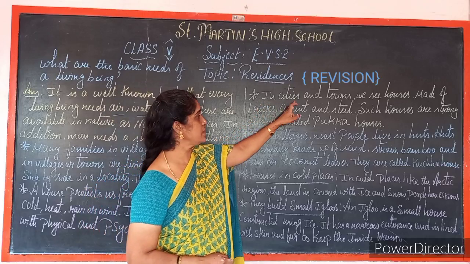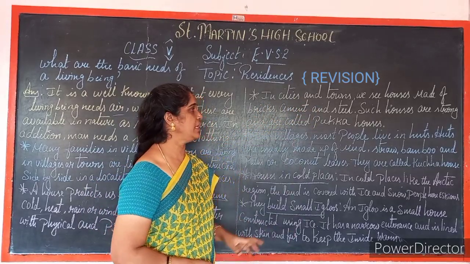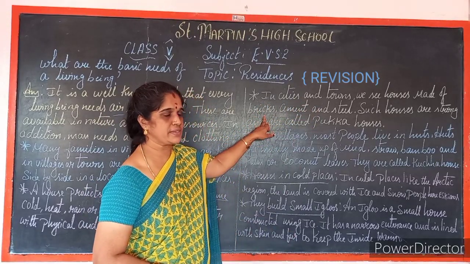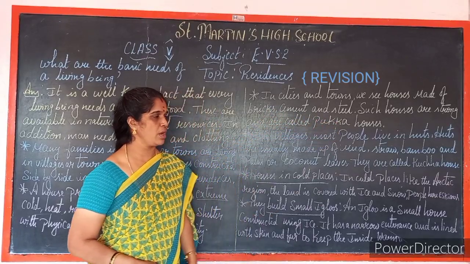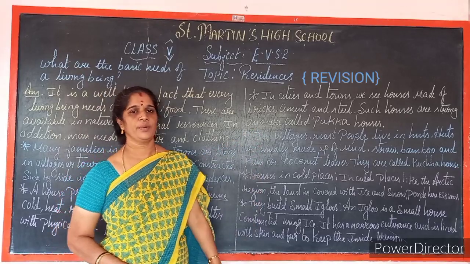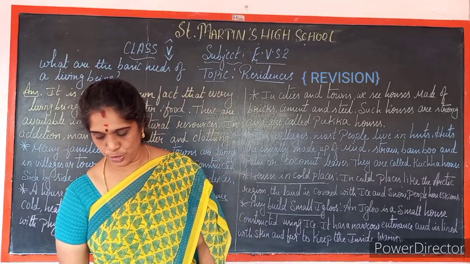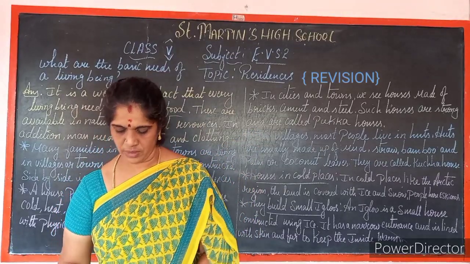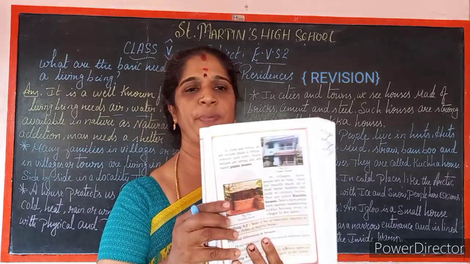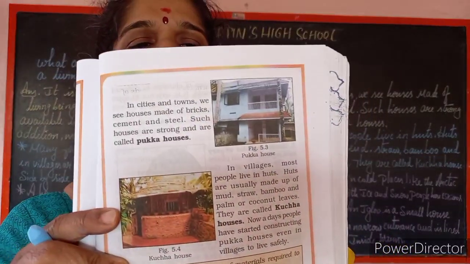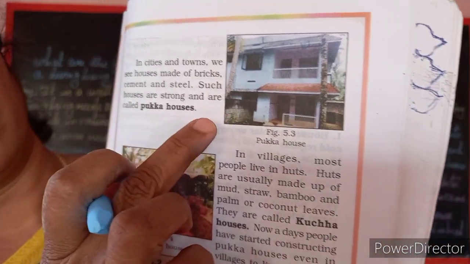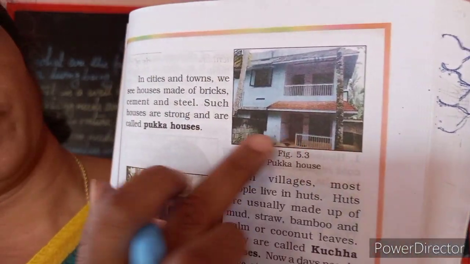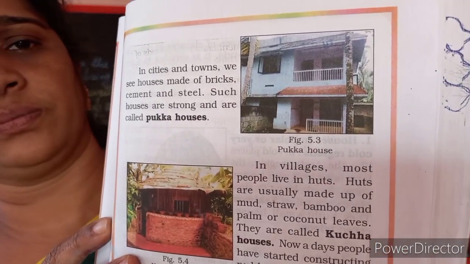I show you one picture, children. See, this is the picture of a pucca house.